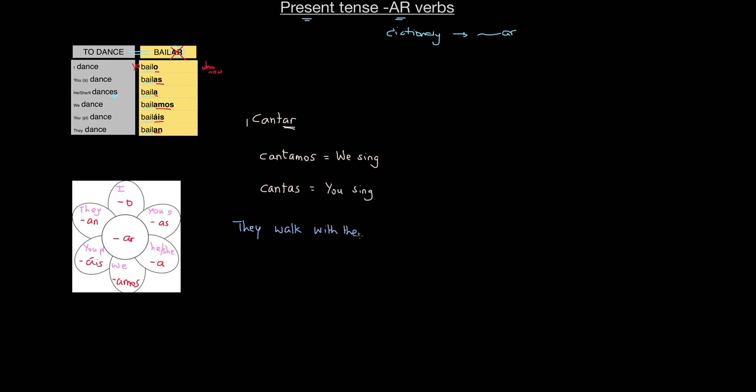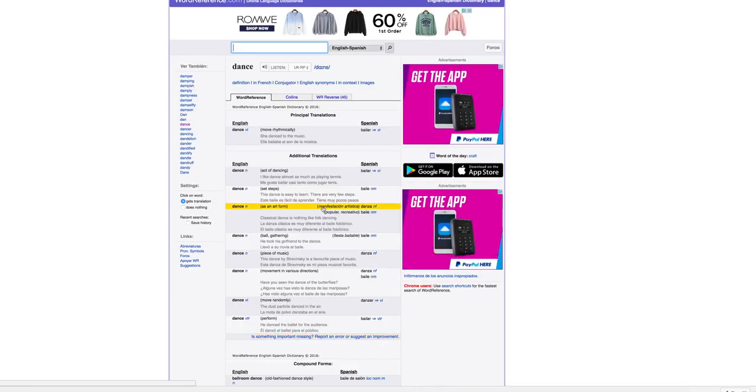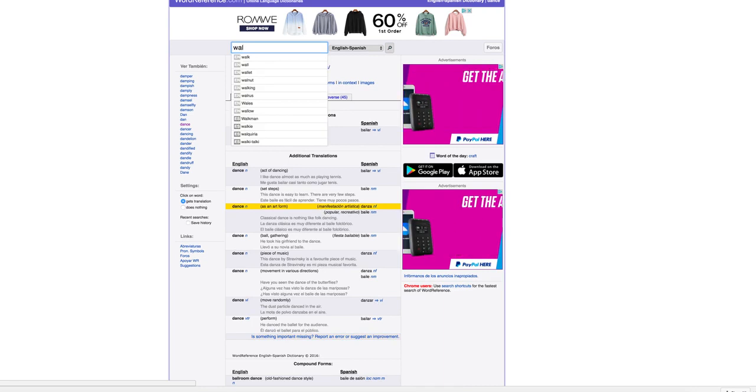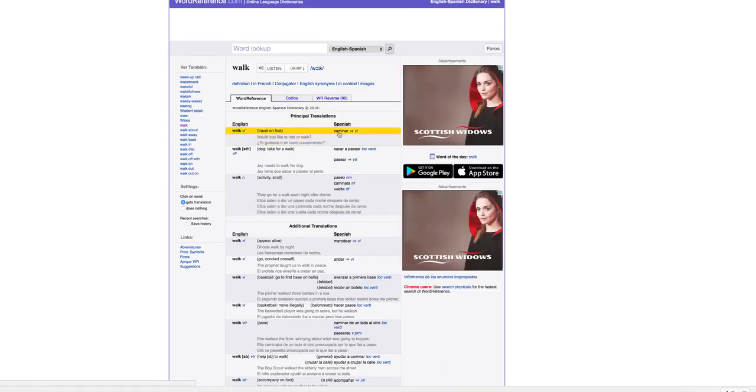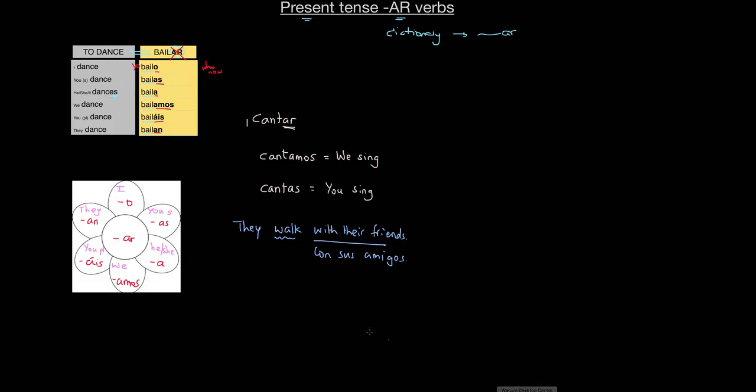So, with their friends is con sus amigos. Now I need to find what is Spanish for walk. Okay, let's have a look. Walk. So to walk in Spanish is caminar, and it ends in AR. It's an AR verb. Fantastic.